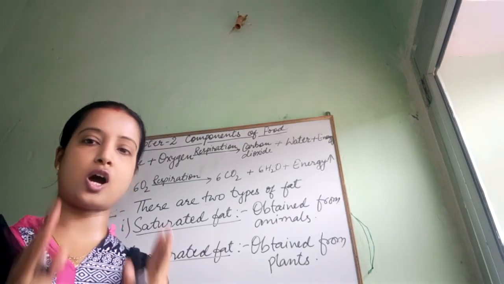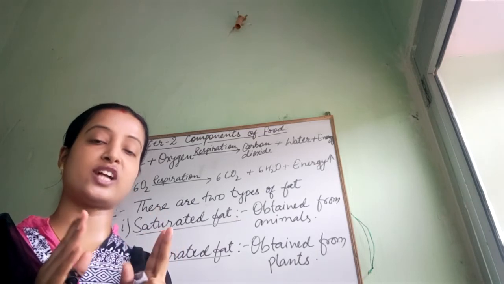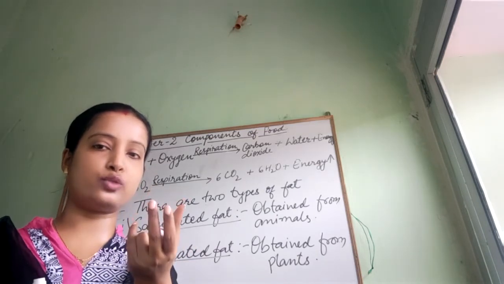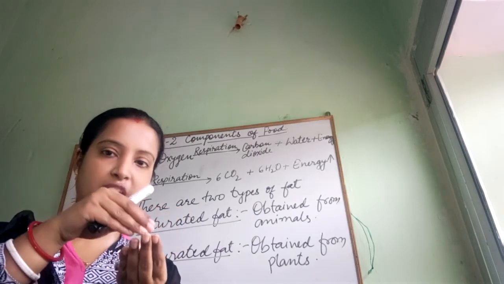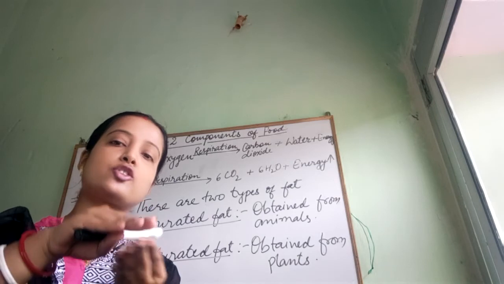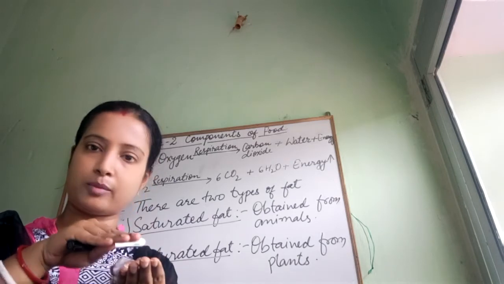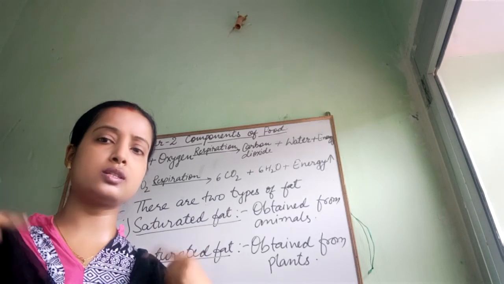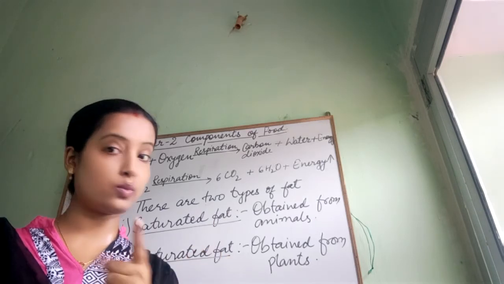But do you know, children, how we can test whether the food item contains fat or not? Take one paper and keep some food item on the paper, and then rub that food item on the paper. If you see that the paper turns translucent, do you know what is translucent?